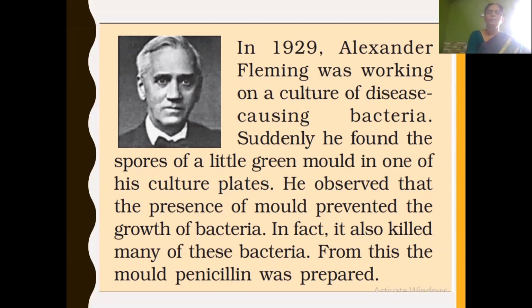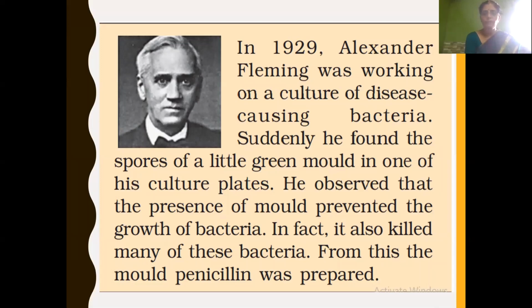In 1929, Alexander Fleming was working on a culture of disease causing bacteria. He had made a culture, growing disease causing bacteria. Suddenly he found in that culture the spores of a little green mold. What is that little green mold? Nothing but fungi, in one of his culture plates. They reproduce by spores. So he could see the little green mold spores in one of his culture plates.